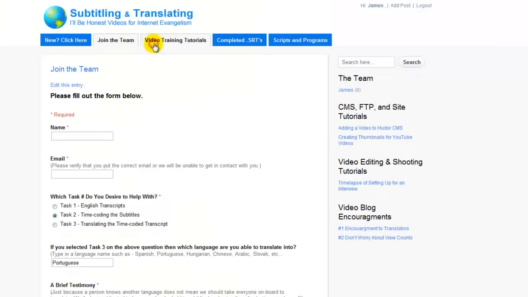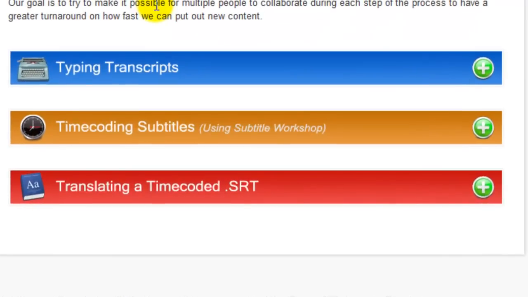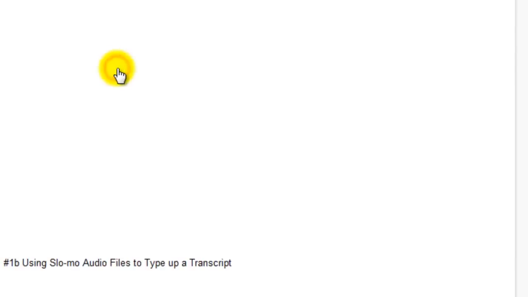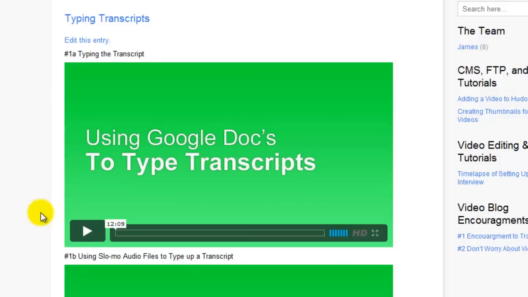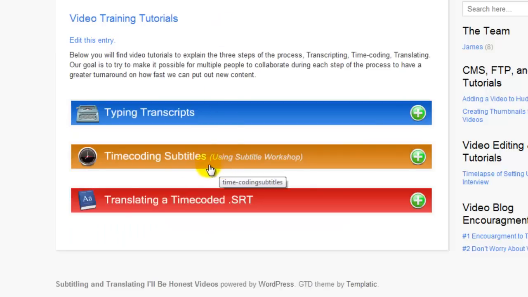The next page is the video training tutorials page. On this page, you'll basically find the typing transcripts, time-coding subtitles, and translating a time-coded SRT. You'll find these sub-pages. So if I click here, then I get these tutorials. The tutorials on this page will probably be updated. So if you're watching this video right now and there are different tutorials there, that's fine. Just watch those. We're constantly updating things as we go along.